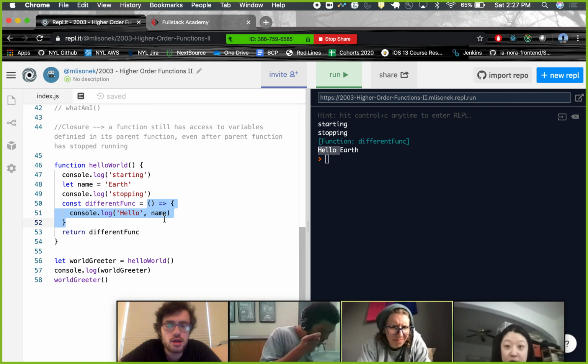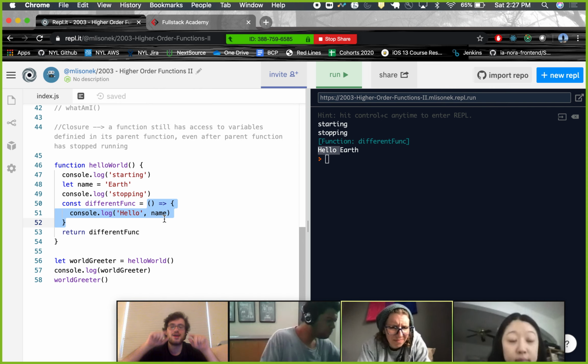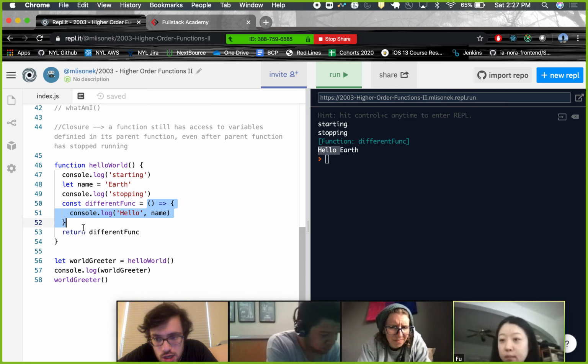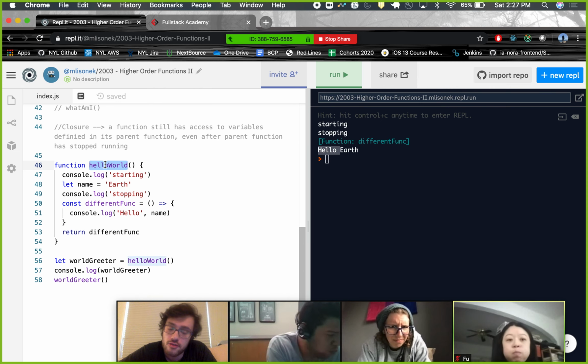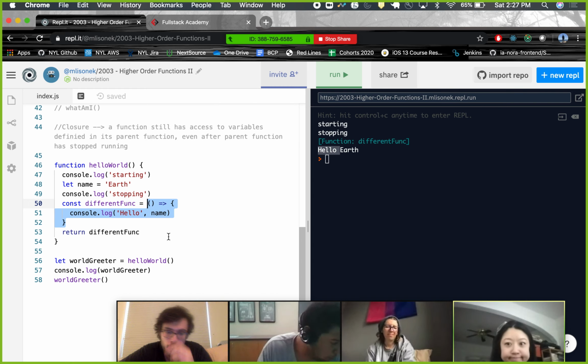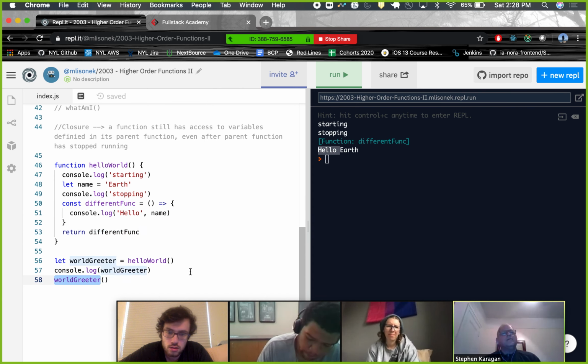Like with the whole pass by value, pass by reference thing: if you make an array and then inside of that array you make another array, those two arrays are separate arrays. They live in separate places in memory. The same is true here. This is a separate function. It's defined inside of Hello World, but it is still a separate function.